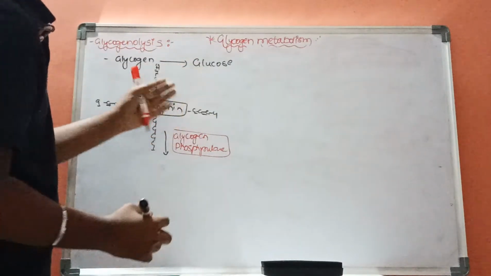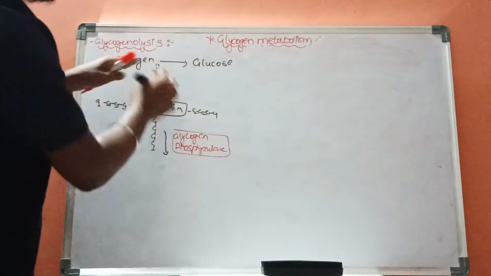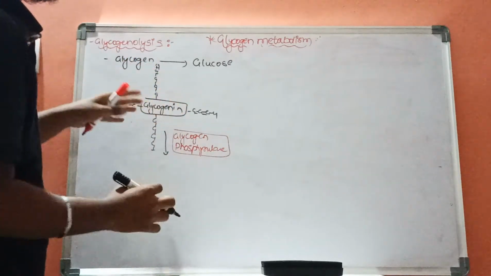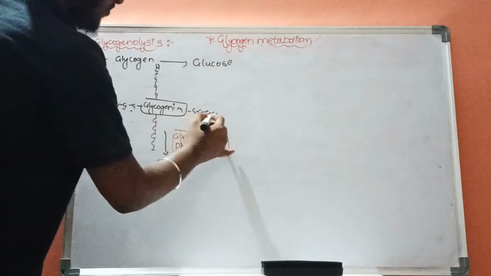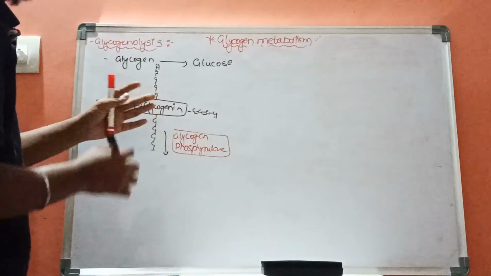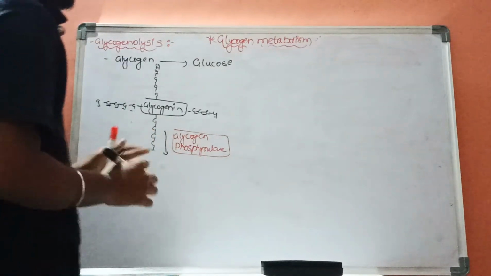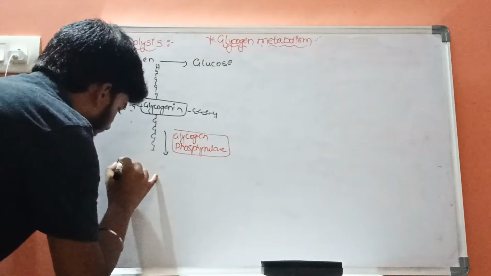From this glycogen molecule, the glucose molecules will get detached. As a result, the size of this glycogen molecule will decrease and the glucose molecules around it will decrease. This step will continue till the formation of limit dextrin.